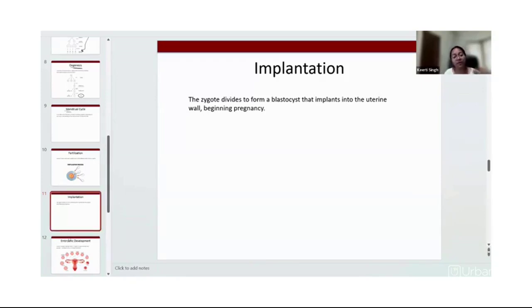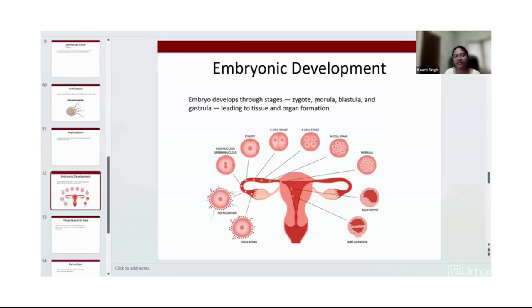That development is known as embryonic development. See here in this slide. This embryonic development will have various stages. We will study in depth about these stages, which stage is known as zygote, morula, blastula, gastrula, and how the tissues and organs are going to form.